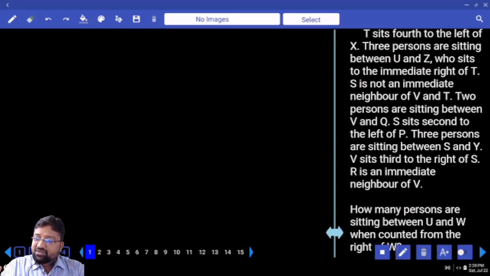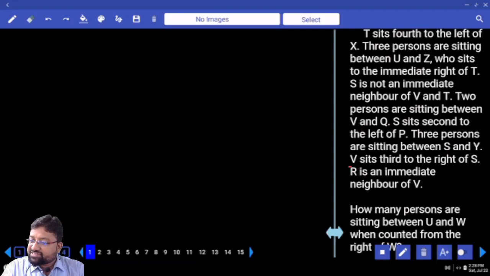Now tell me which person's name is repeating more number of times? V and S. Here, S. How many times has S come? 3 times. V 1, 2, 3. So it is better to start with S and V.